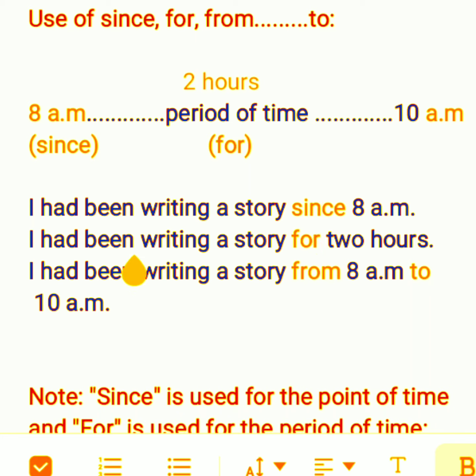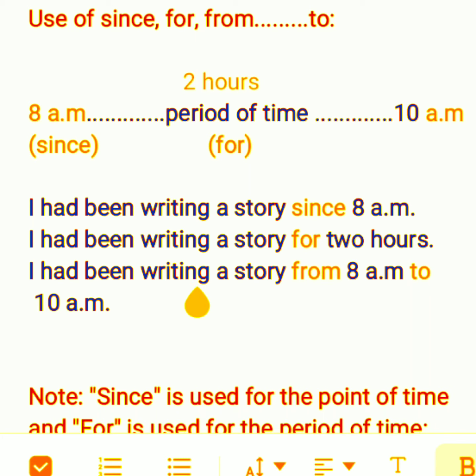Then see here at example 2, I had been writing a story for 2 hours. Here I have mentioned a period of time, that is 2 hours, so I have used the preposition for. When I mention both the points of time, the starting point and the perfection point, I have to use quite different prepositions.